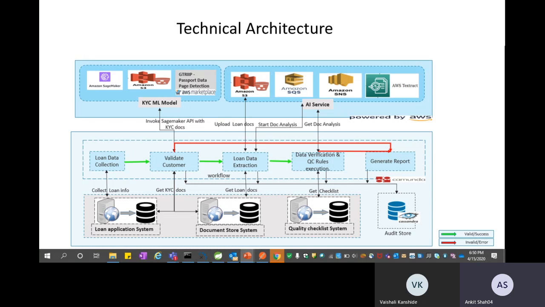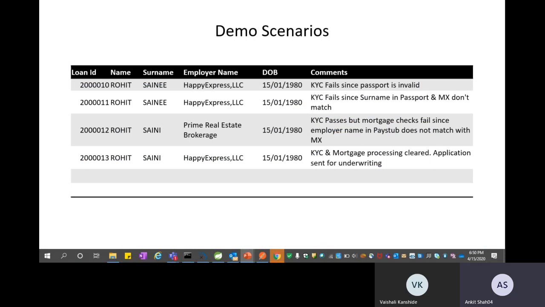So that's the technical architecture. So moving on to the next, as a part of this discussion, we have a demo setup wherein we have 4 scenarios that we have created. This is a fictitious example that we have taken of a gentleman named Rohit Saini, who has applied for a mortgage loan.